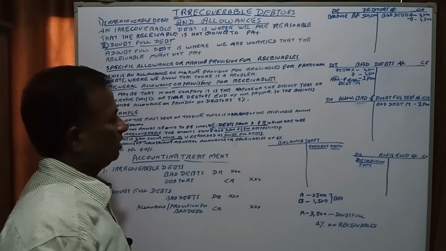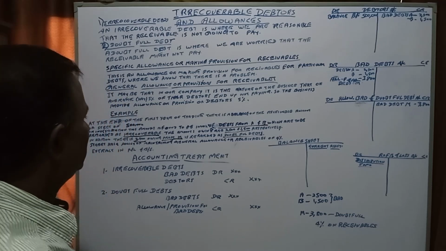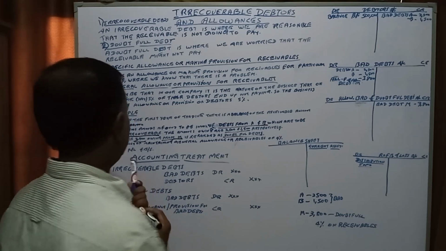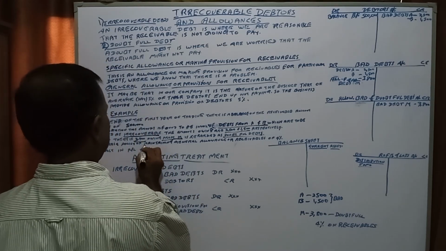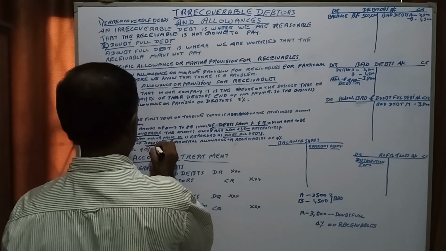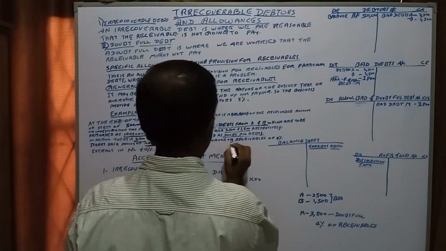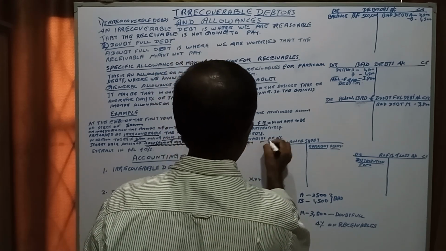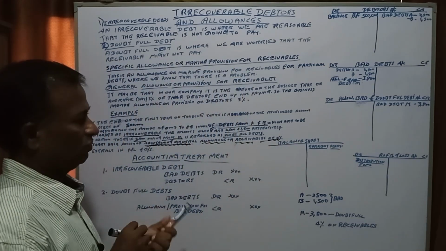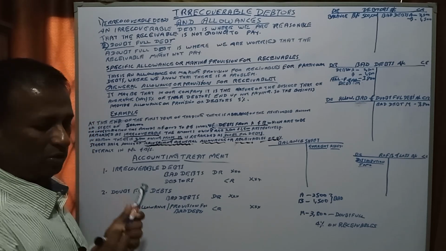And the third and last one, they say they maintain a general allowance for receivables of 4%.